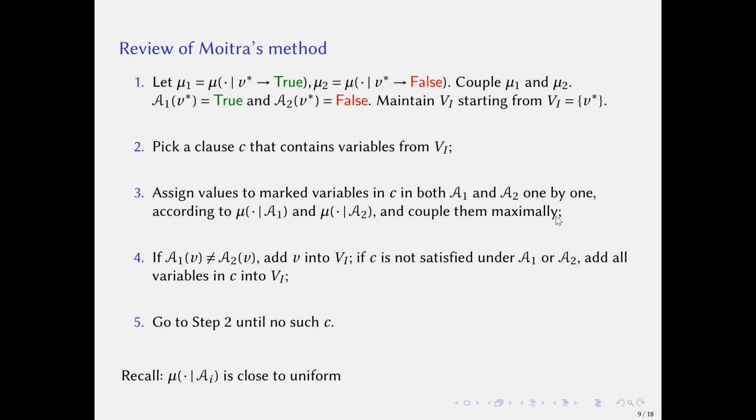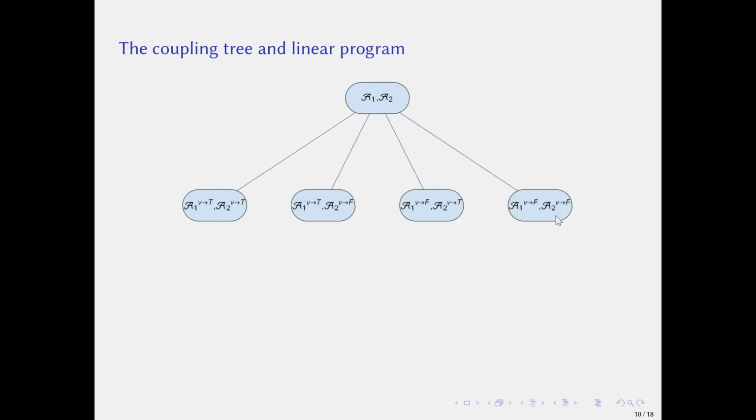Recall that the conditioned distribution is close to uniform, so Moitra shows that the probability that the size of Vi is at least t times log n is less than 2 to the minus t, which yields that the coupling process terminates quickly with high probability. However, we cannot implement the coupling process directly, so Moitra constructs a coupling tree to enumerate every possible path.